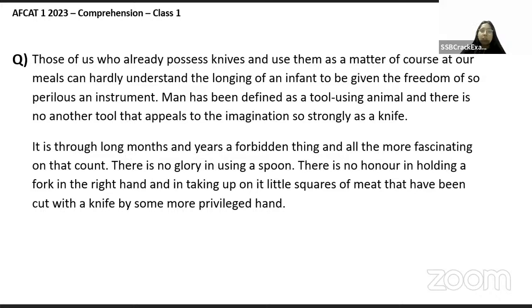Should we move on to the next paragraph if everyone is ready? कि अभी भी आप यही पढ़ रहे हो? Yes, ma'am. Next page. Okay, done with this one.